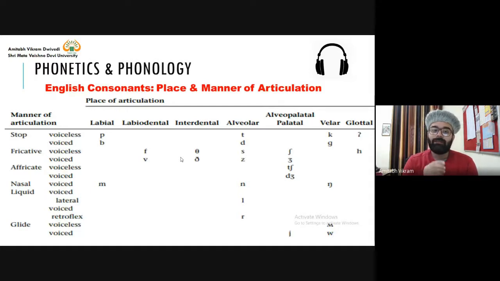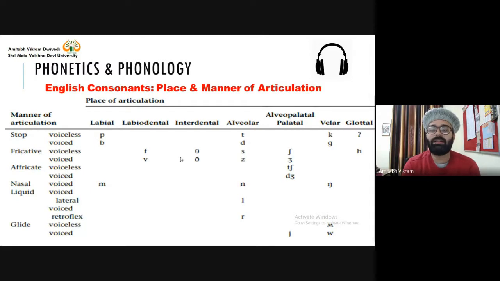So when you produce these sounds, the air releases and the air has some friction. That's why these sounds are known as fricative. Fa, va, tha, da, sa, za, sh, zh, and ha. So there is some friction. Let's say I want to pronounce the sa sound, but I am not pronouncing it.